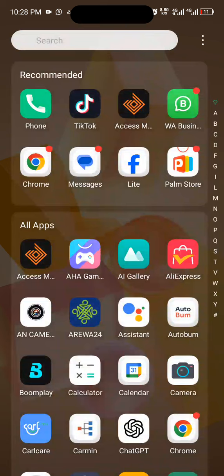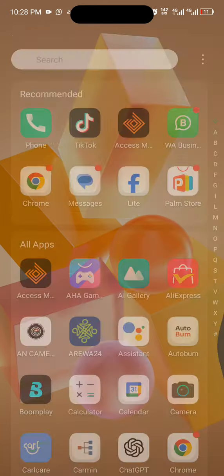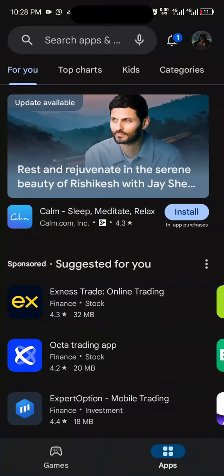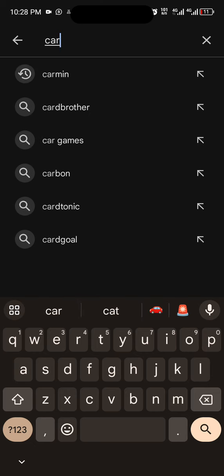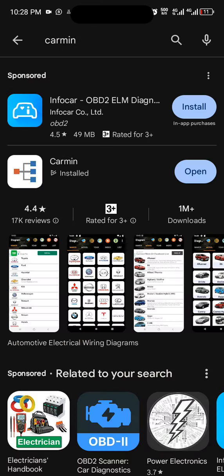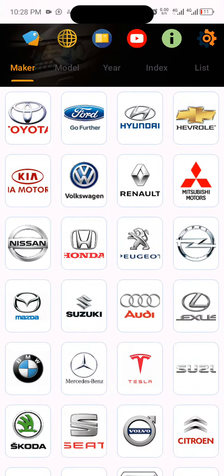Today I will show you how to access old cars wiring diagram using your mobile phone. So just navigate to Google Play Store, go to the search bar and type Carmin. So this is the application Carmin. You go ahead and download the application. Because I downloaded the application already, I will just open the application.